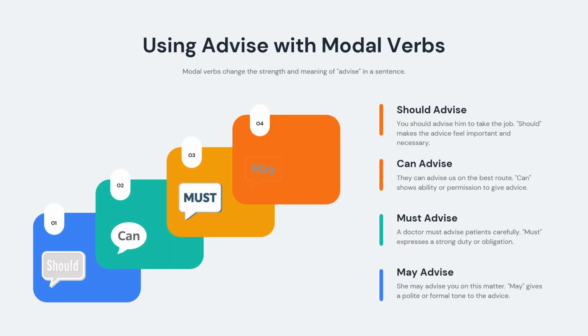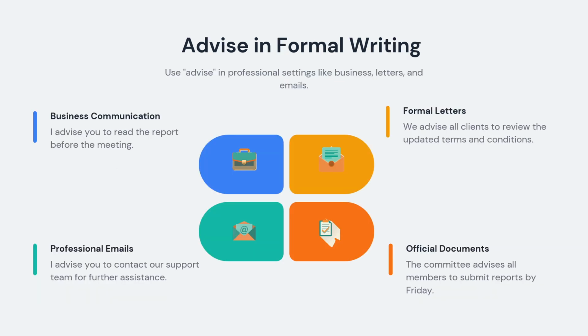We can use advise with modal verbs. For example, you should advise him. Or they can advise us. Modal verbs like should and can work well with advice. We use advice in formal writing. We use it in business letters and emails. For example, I advise you to read the report. This sounds professional and clear.